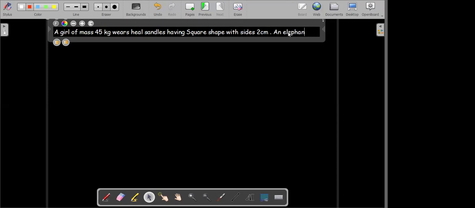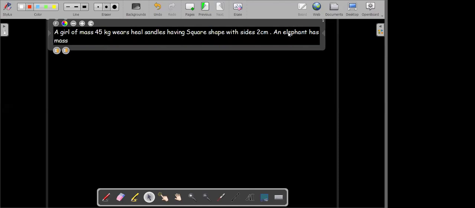An elephant has a mass of 1,000 kilogram, and each foot has an area of 250 centimeters square. So it's 250 square centimeter.